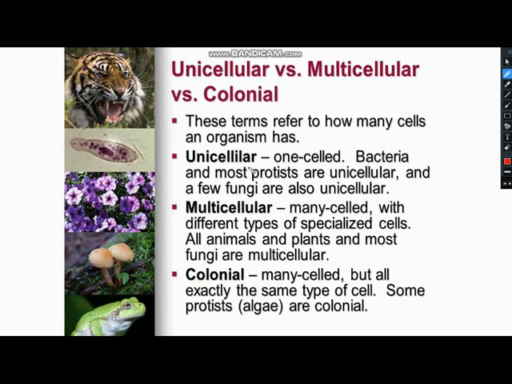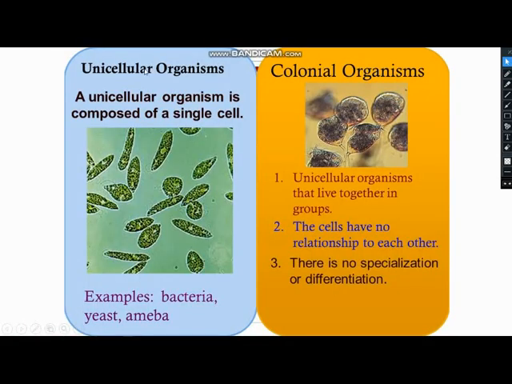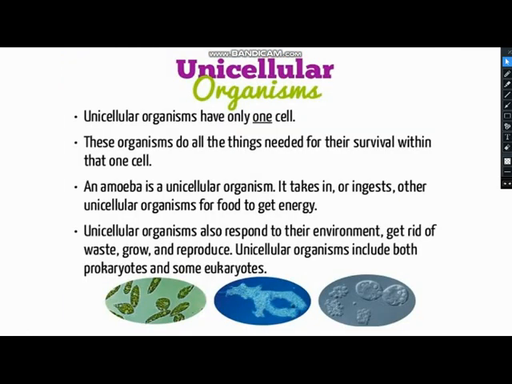So far I have told you that the cells organize themselves in three ways to make up the body. That's unicellular, multicellular and colonial. And the organisms will be called respectively unicellular organism, multicellular organism and colonial organism. Is it clear? Now, organisms, yes, you know about it. One cell, many cells, multicellular. Okay, what's unicellular? Composed of a single cell. Examples: bacteria, yeast, amoeba. According to your book, there are three examples.